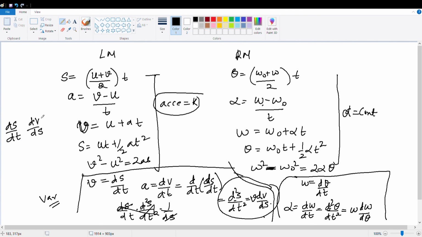So both ds got cancelled. So what you are getting? dv by dt. Yes, correct. This is nothing but your dv by dt. Clear or not? Pritam, clear? Yes.